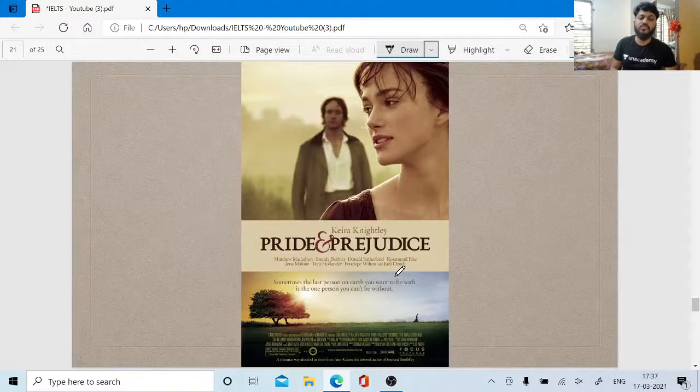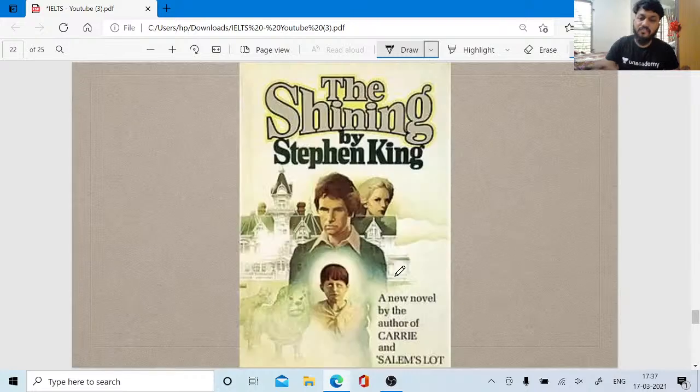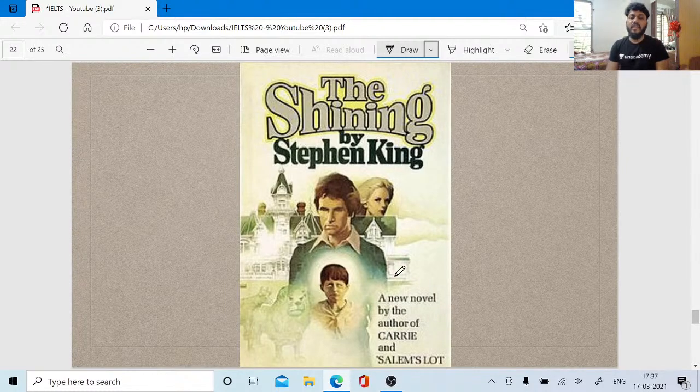Now, Pride and Prejudice is one more good movie which is based on a novel. And finally, you have The Shining by Stephen King, a thriller, a mystery-based book, which you guys will love, because till the end of the book it comprises only mystery. When you read a lot, you will understand that this is one of those haunting books you wanted to read in your childhood.